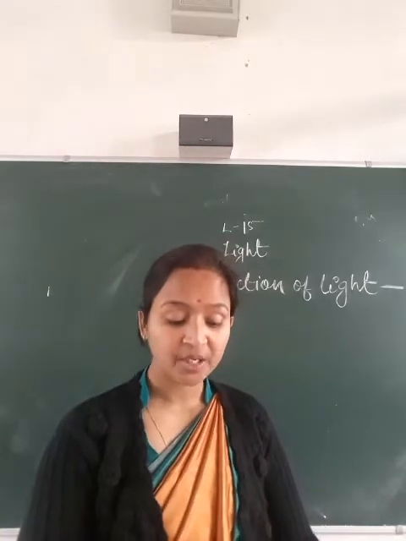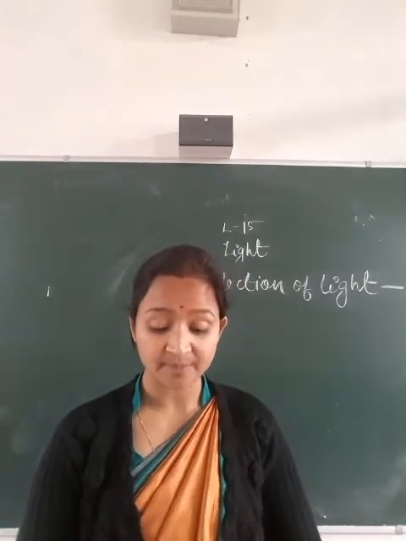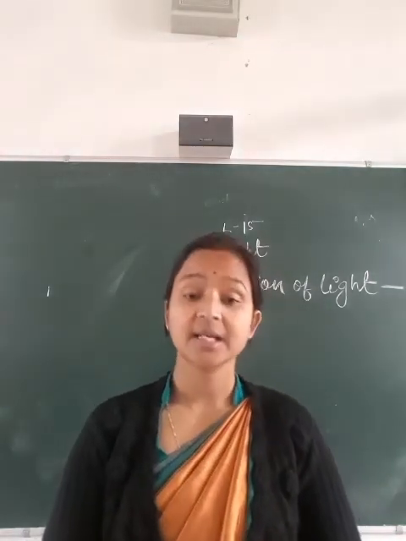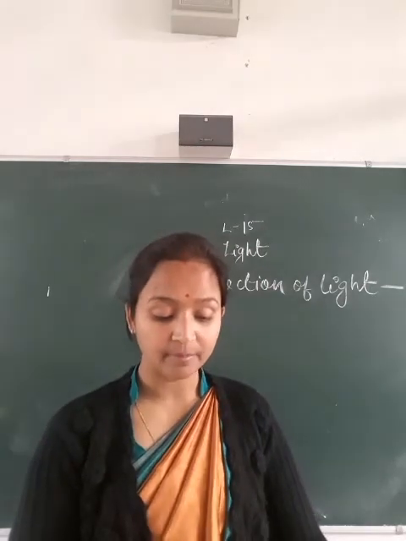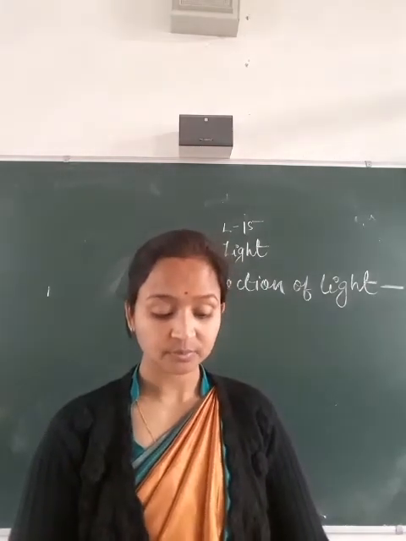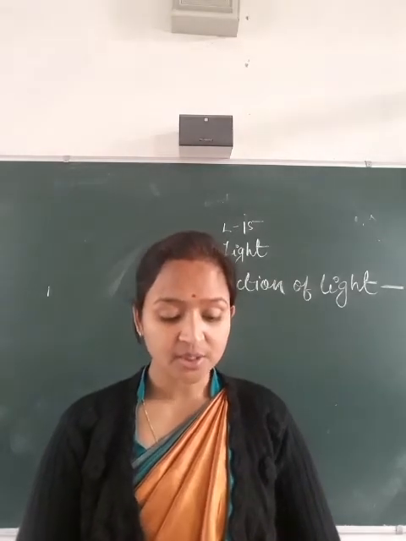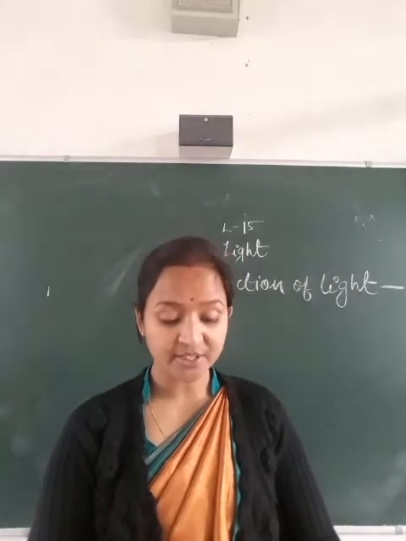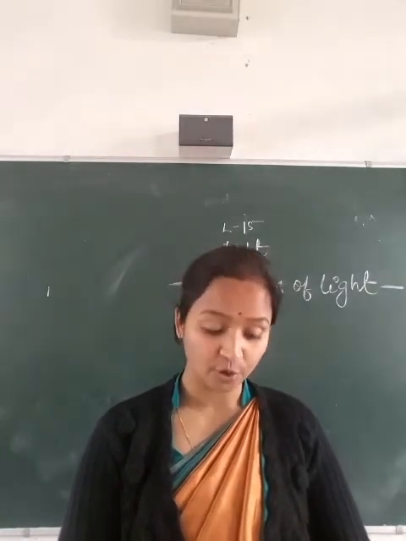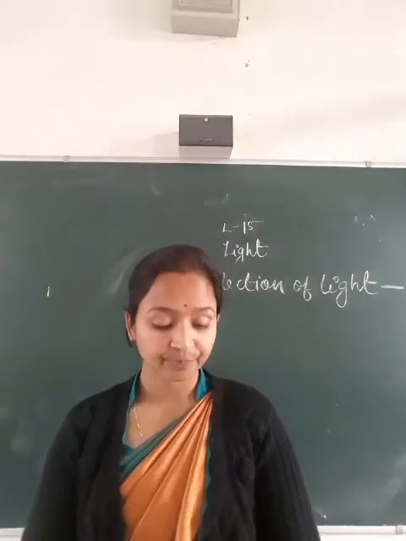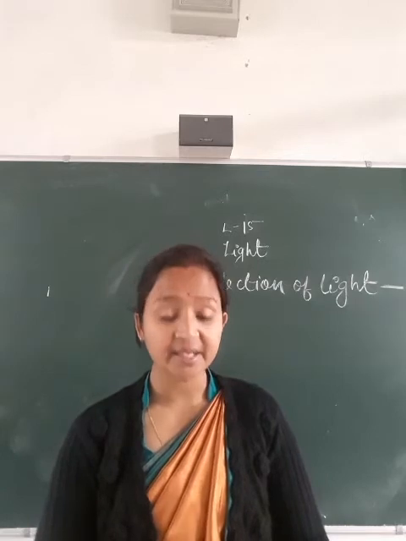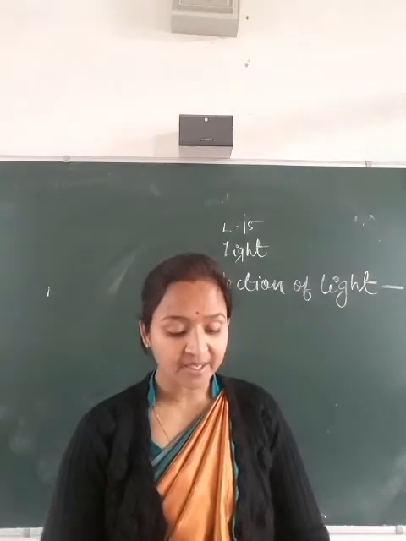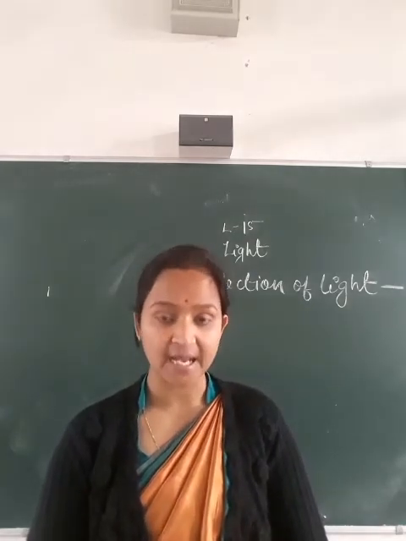Activity 15.2, to show that smooth surfaces cause reflection of light. Materials: a small plane mirror, a looking glass, a highly polished brass plate, a book, sunlight. Method: allow the sun rays to fall on a mirror and turn the mirror through various angles such that the light of the sun on striking it falls on a wall. You will notice that as the angle of the mirror is changed, the position of the patch of light on the wall changes. Thus, we can say that a plane mirror reflects light.